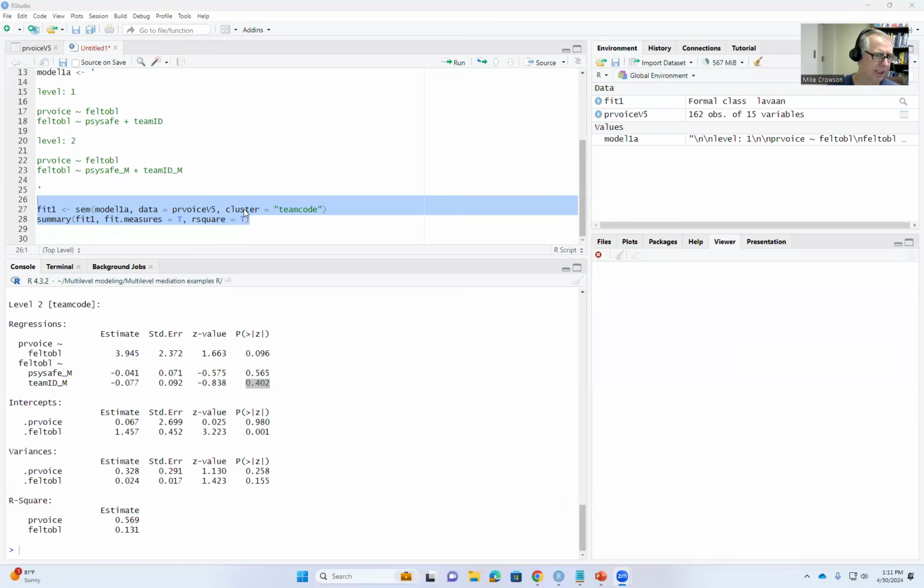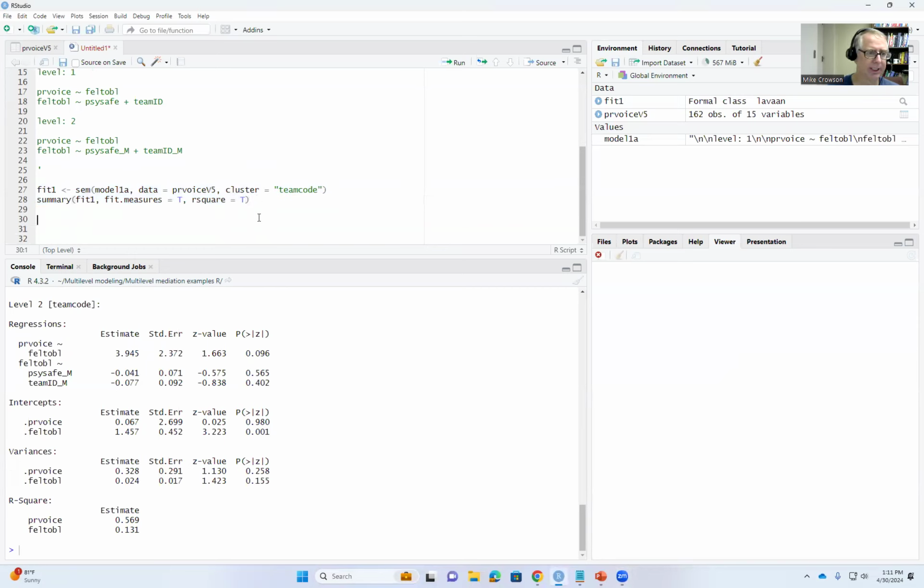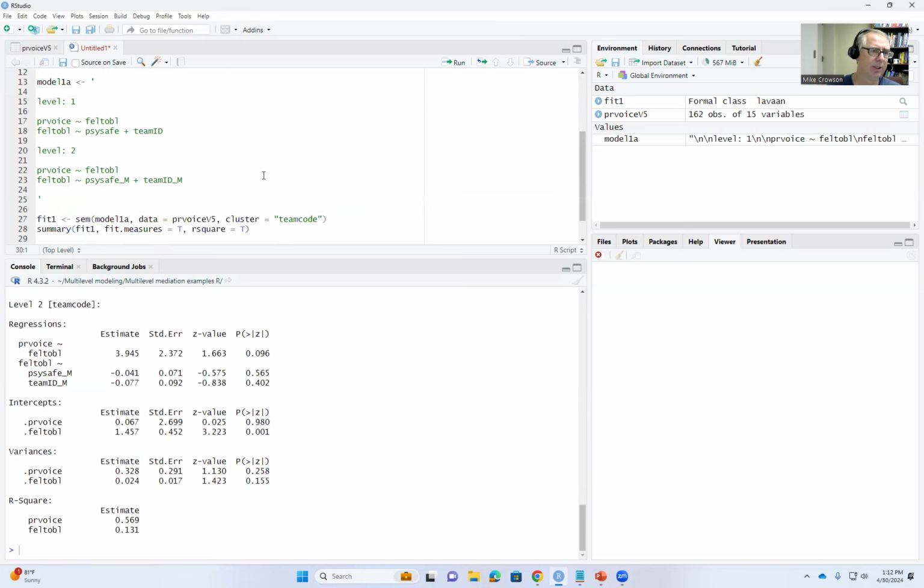Now, one other thing that you might want to do when you're running your analysis is to carry out mediation tests, or tests of indirect effects, for the models. What we can do is modify our syntax so that we incorporate labels for the various paths and then specify estimands in order to compute the indirect effects and their associated significance tests.